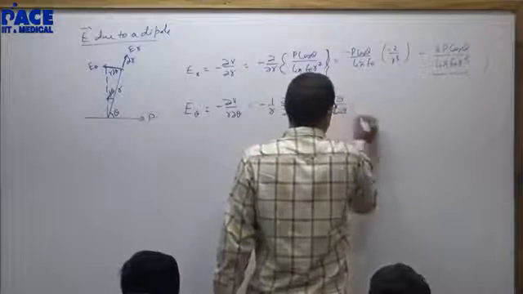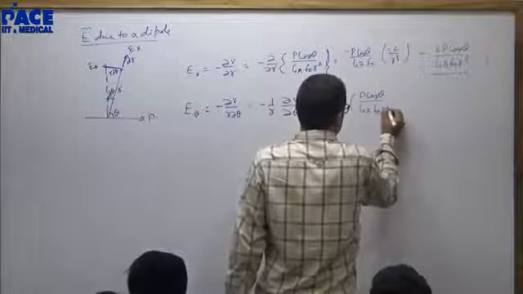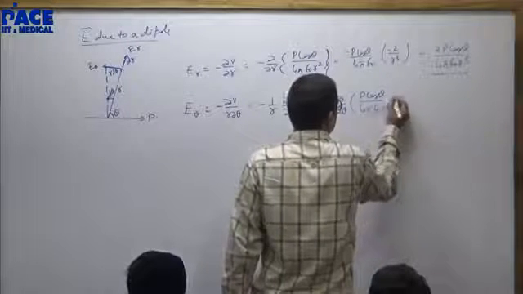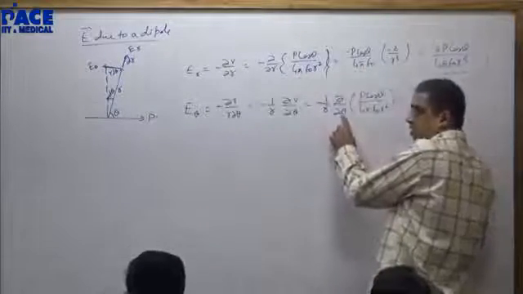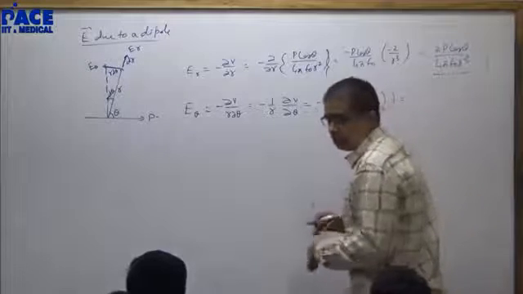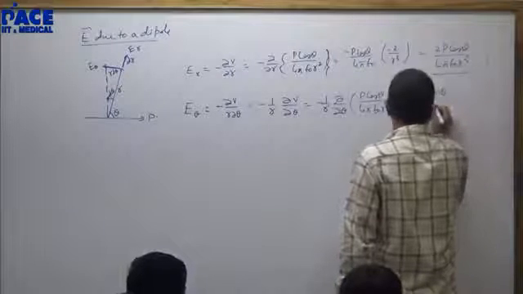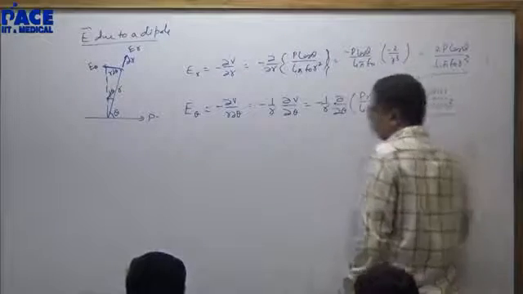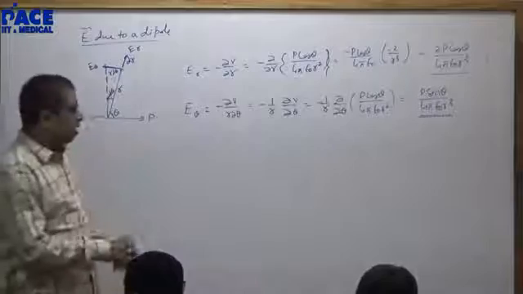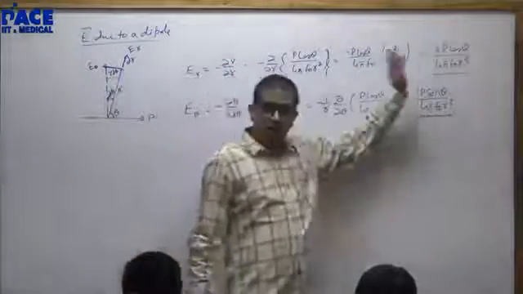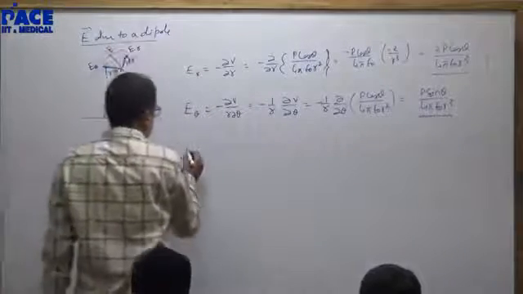Minus 1 by r del V will be p cos theta by 4 pi epsilon naught r square. Now when you differentiate with respect to theta, the differentiation of cos theta gives minus sin theta, and minus of minus becomes plus: p sin theta by 4 pi epsilon naught r cube. You know E r and E theta. Generally, we expect the students to remember these separately, E r and E theta, though we will report the final answer as the resultant of these two.